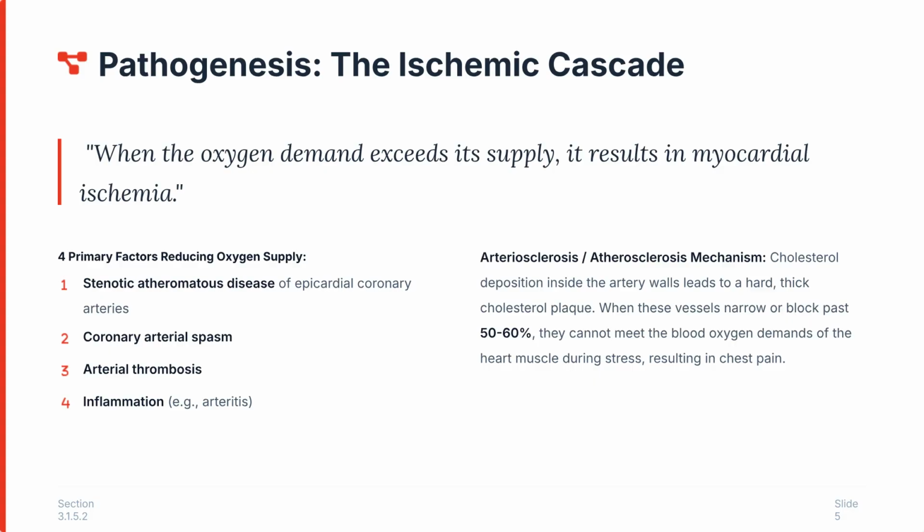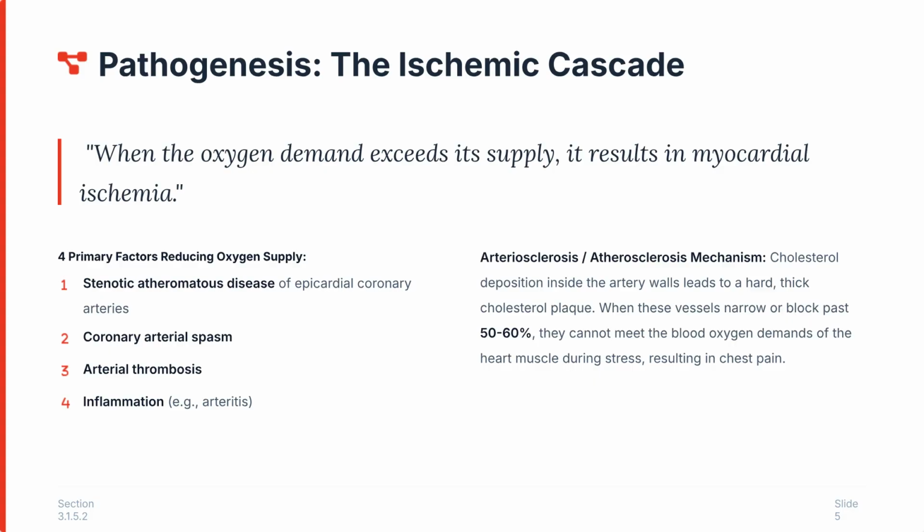The pathogenesis, or ischemic cascade, is summarized by the statement: when the oxygen demand exceeds its supply, it results in myocardial ischemia. Primary factors reducing oxygen supply include stenotic atheromatosis disease, coronary arterial spasm, arterial thrombosis, and inflammation. The root cause is often arteriosclerosis, where cholesterol plaque narrows arteries by 50 to 60%, reducing blood flow and causing chest pain during stress.